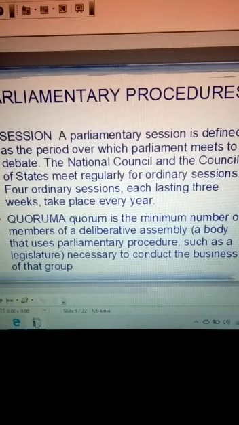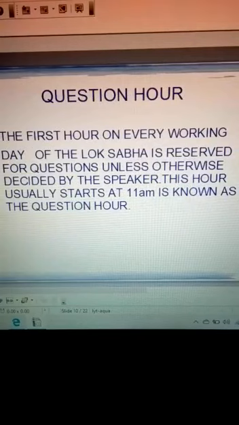Now we move to the next parliamentary procedure, and that is question hour. So what is question hour? In the house we have discussions and debates, and for that you need questions. The members of the house ask questions to the government.